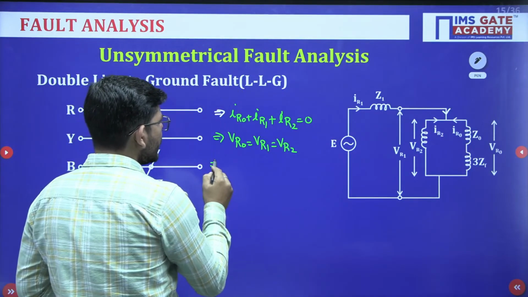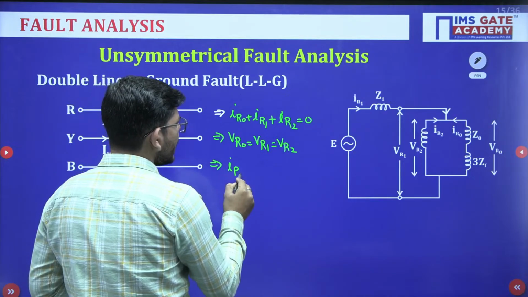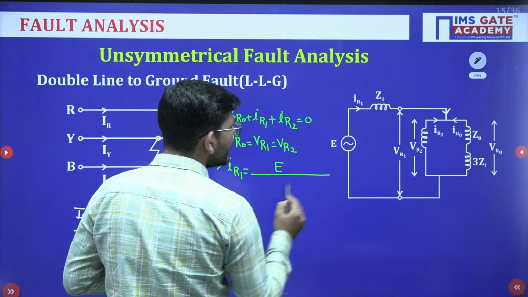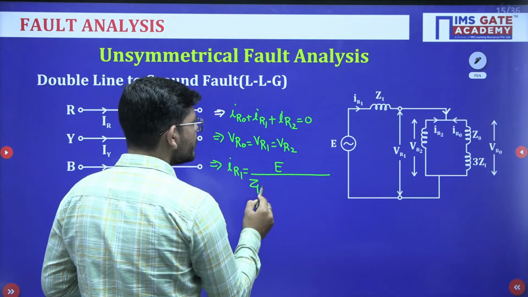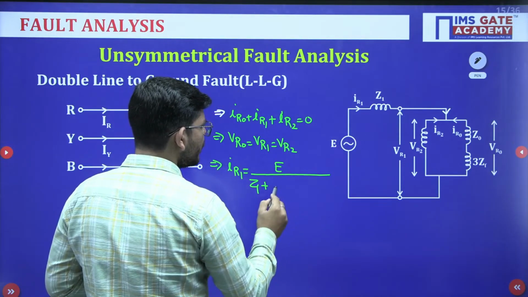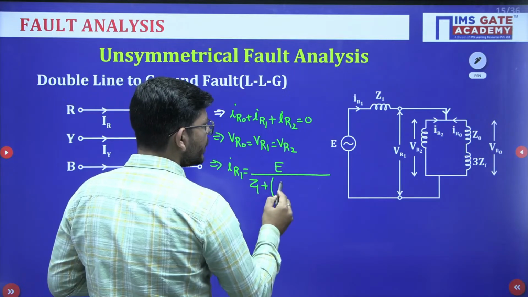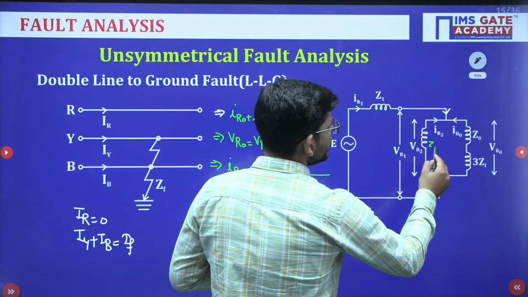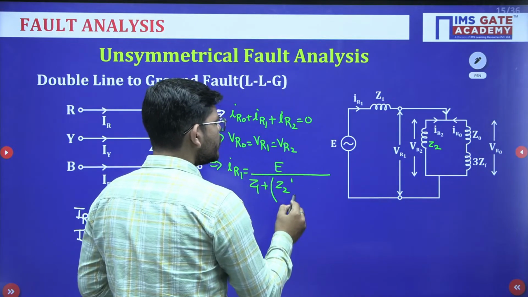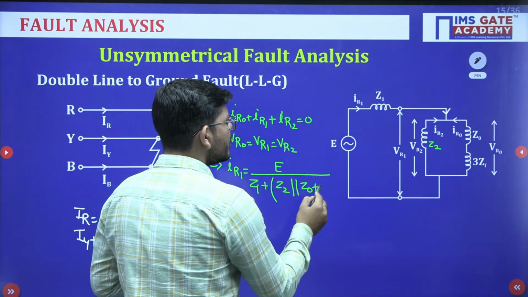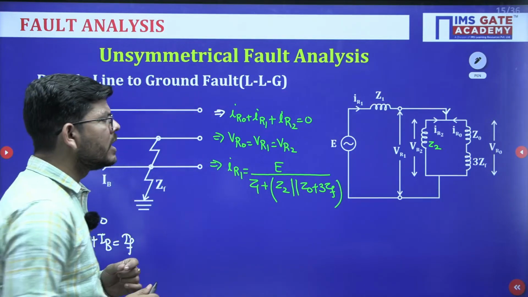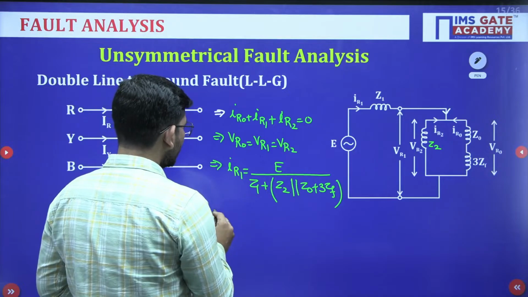Now if suppose you have to find out the value of IR1, this will be equal to the system voltage divided by the total impedance. Total impedance is basically Z1 plus the parallel combination of these two impedances. Okay, so the parallel combination is Z2 parallel with Z0 plus 3ZF. Okay, this is IR1. Now how to find out the value of the other currents?